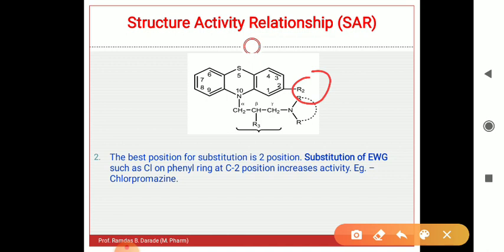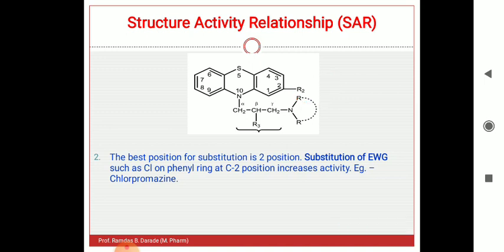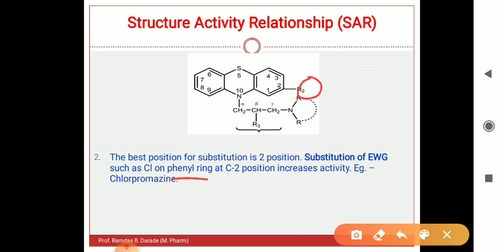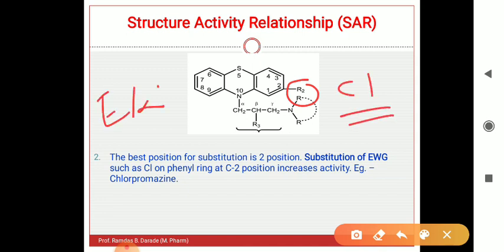Substitution of an electron withdrawing group, EWG, or atom such as chlorine on the phenyl ring at position 2 increases activity. You know chlorine is an electron withdrawing group, an electronegative atom.